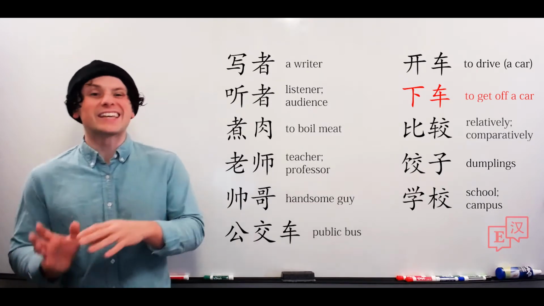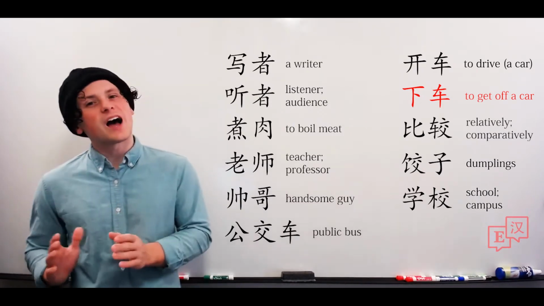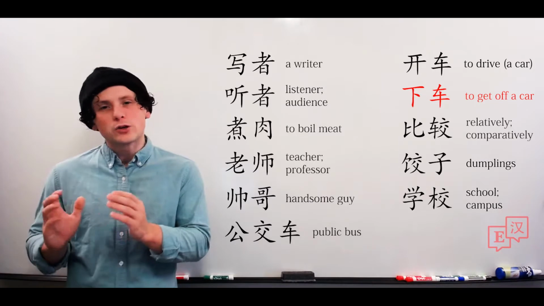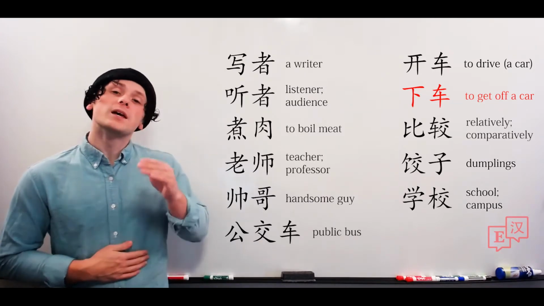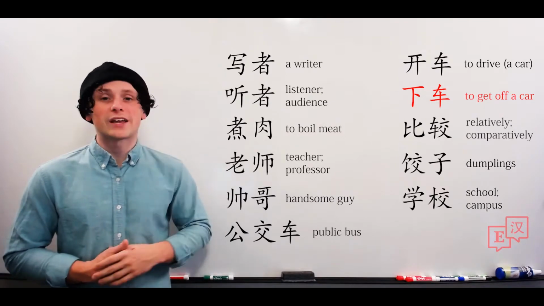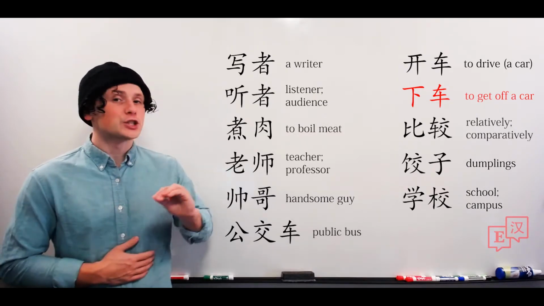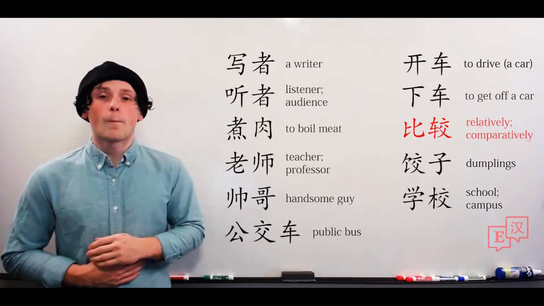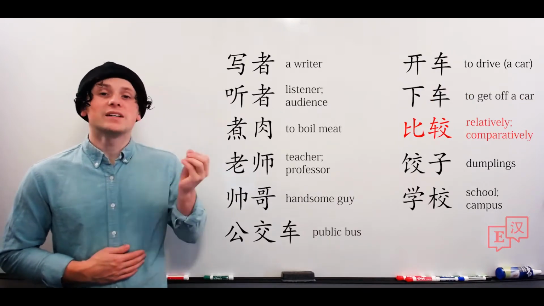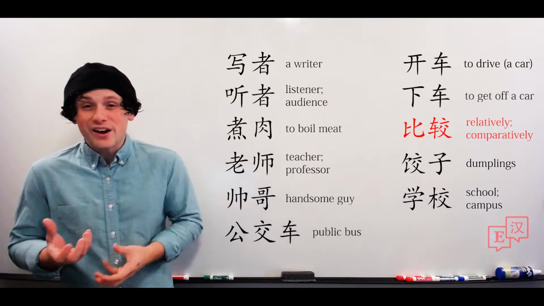下车. Off or down from or under the bus. This actually means to get off of the bus. Remember that when 下 is at the front of something else, it usually means the verb of coming down from. So, to get off of a bus. 下车 or to get off of a car. 下车.